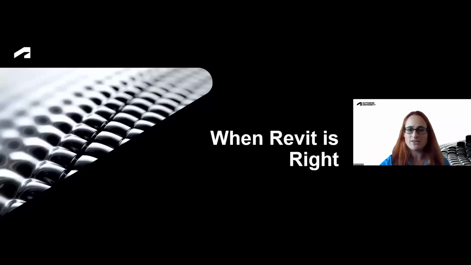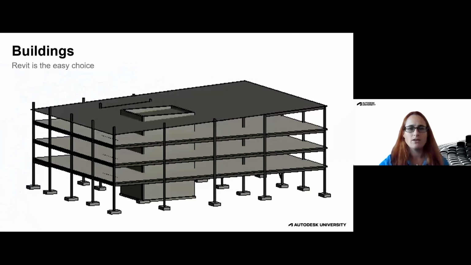Well, then that brings us to other places where Revit is really the better choice. So let's start with the obvious stuff. This is just a random screenshot from a training file that I use, so obviously not a real building, but anything building structures or actual buildings, things that you're using beams and columns and foundations. So that's an obvious choice, right? That's what Revit was originally created for, these building structures.